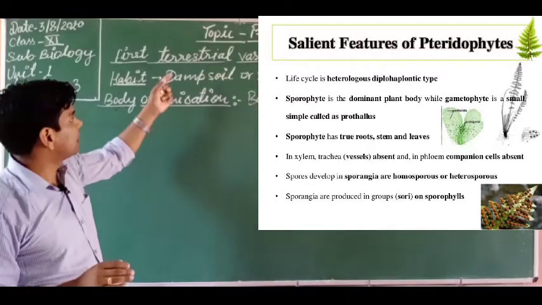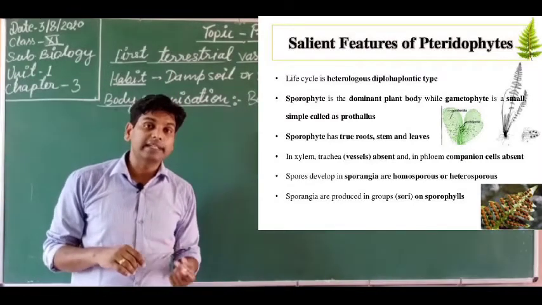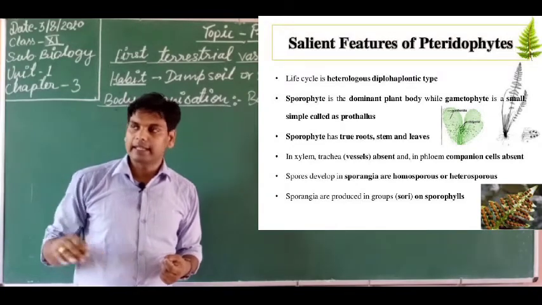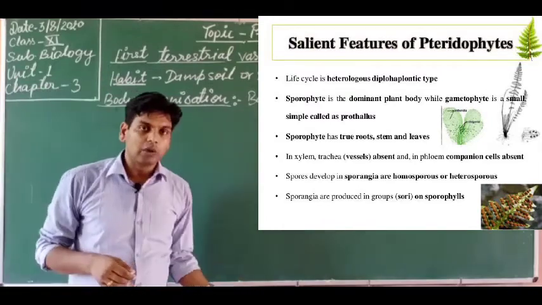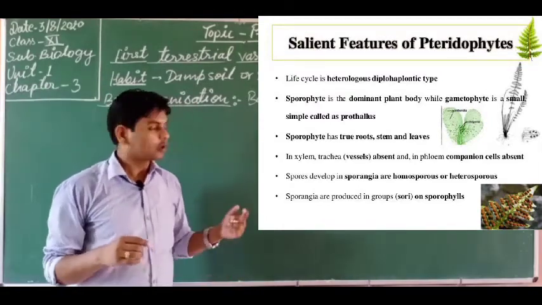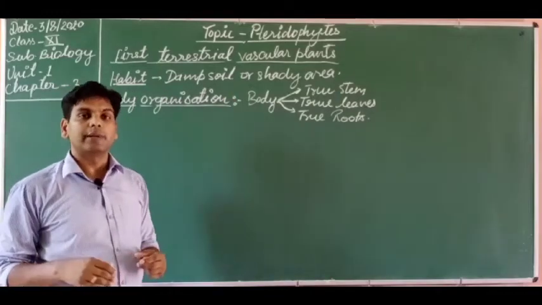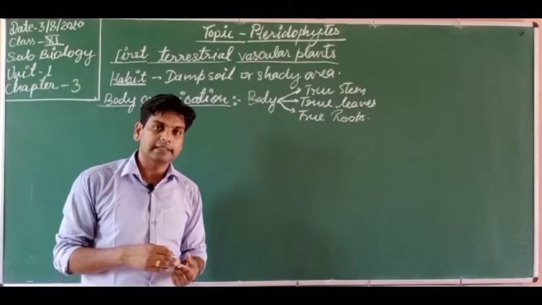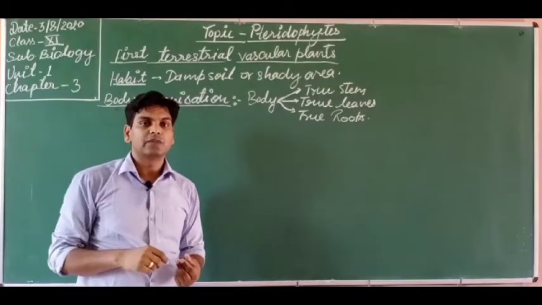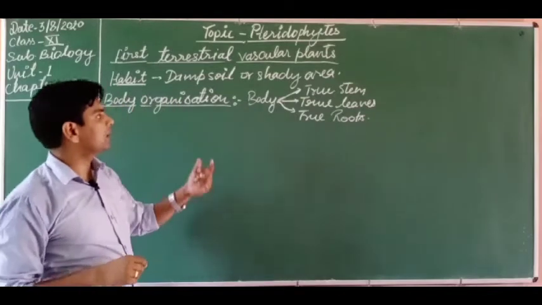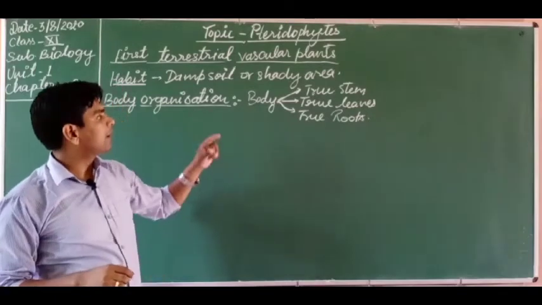Got it? But here, these plants may be about 20 meters in length, just like a shrub. These plants are taller than algae and bryophytes, so they must have vascular tissues, because they have to transport water and minerals upward toward the tip of the plant, and also transport food to different parts of the plant.